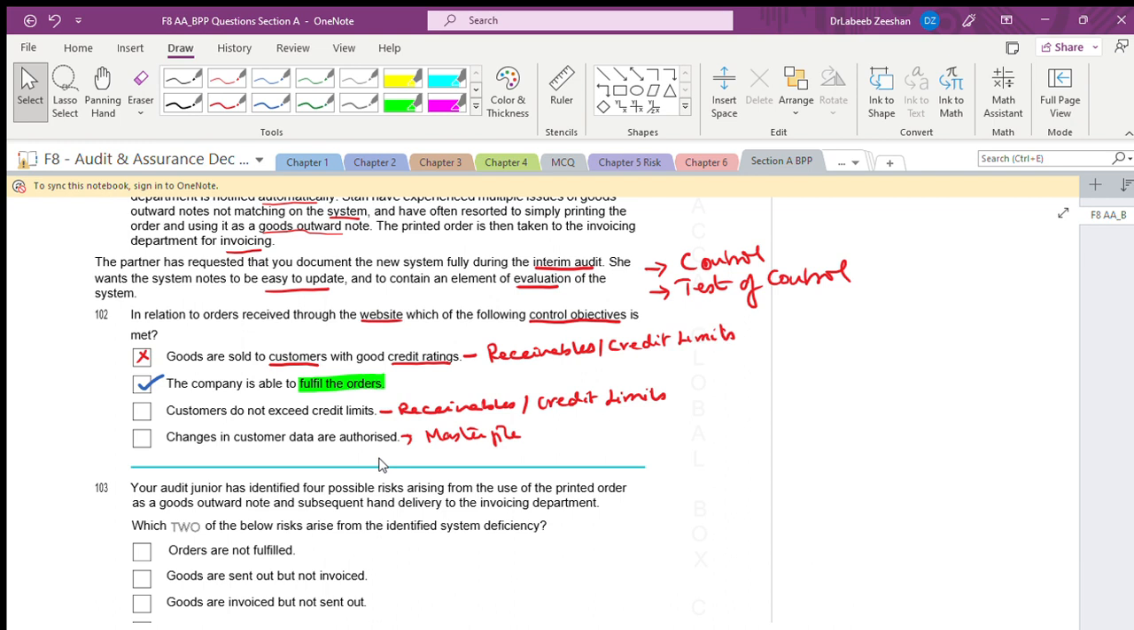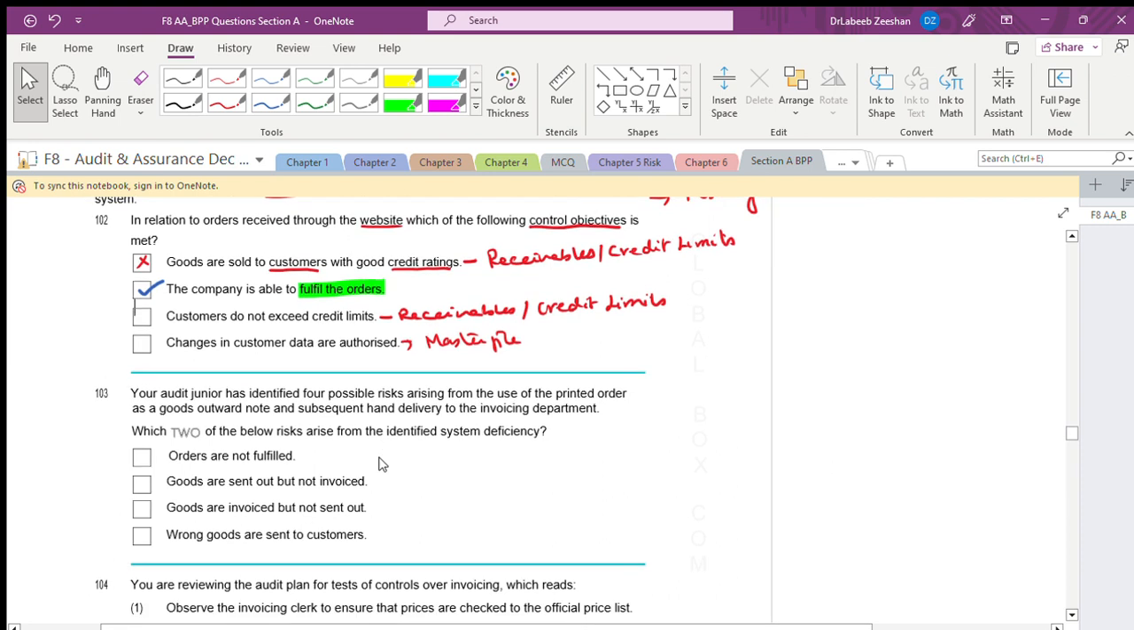One point is very specifically related to the given scenario. Your audit junior has identified 4 possible risks arising from the use of printed order as the goods outward notes. See, we are talking about what? We are talking about again they are generating another